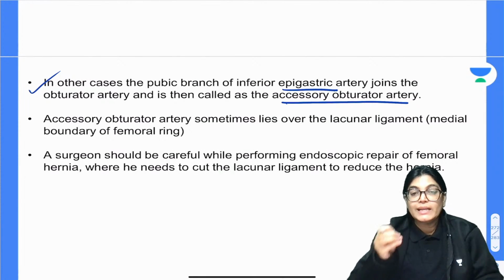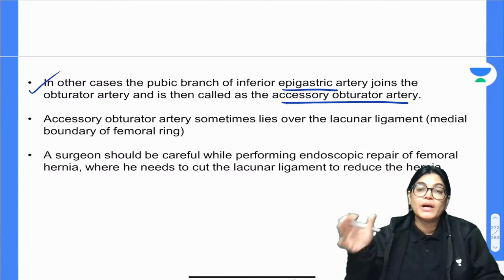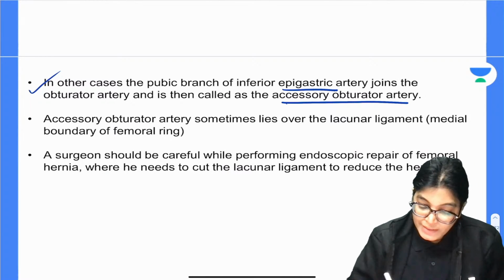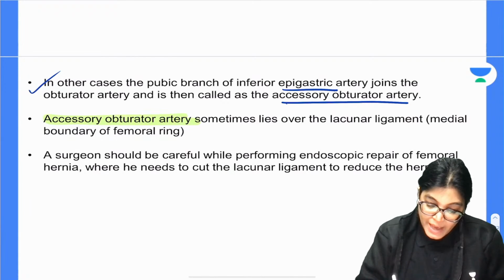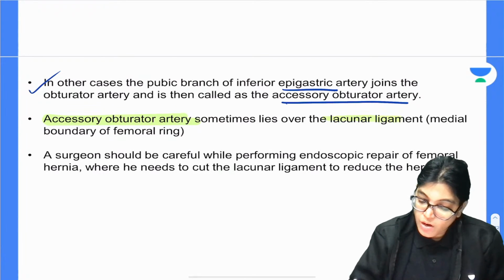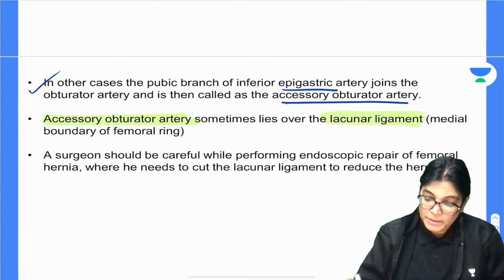The main clinical aspect which is related to it is that at times it will be located over the lacunar ligament. So at times the accessory obturator artery has got a relation over the lacunar ligament.